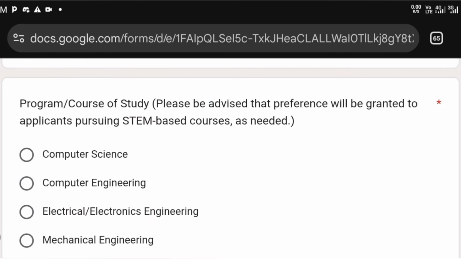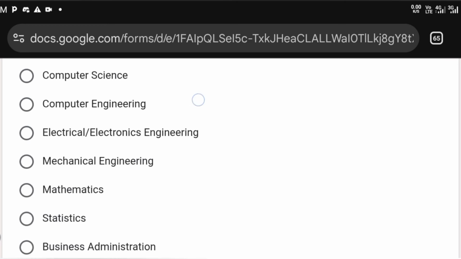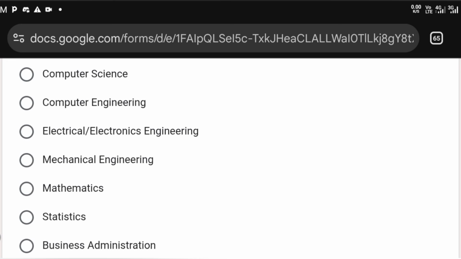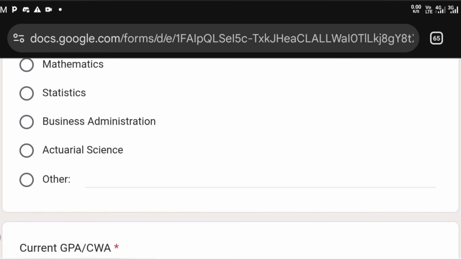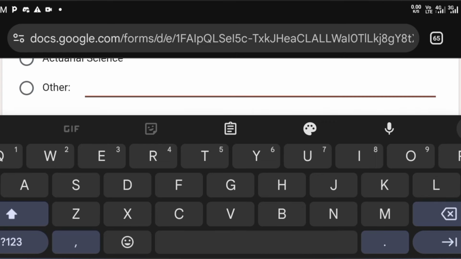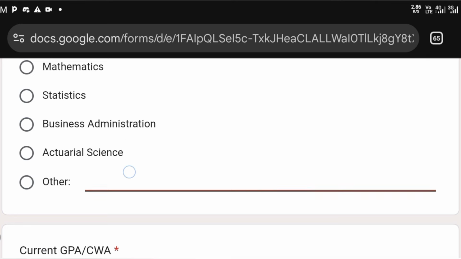And the program or course of study. Okay, so you have to be advised that preference will be granted to applicants pursuing STEM-based courses as needed. So as you can see, they've listed courses here: computer science, computer engineering, electrical or electronics engineering, and all that. However, if you're doing any other course, you can put it here. Okay, you can type that course here. So let's say pharmacy, you just put it there. If it's medicine, you put it there.